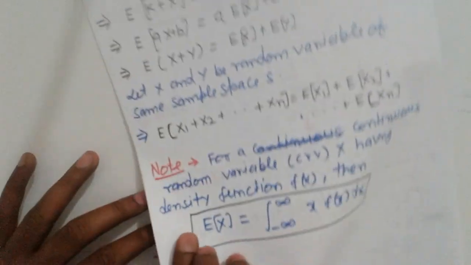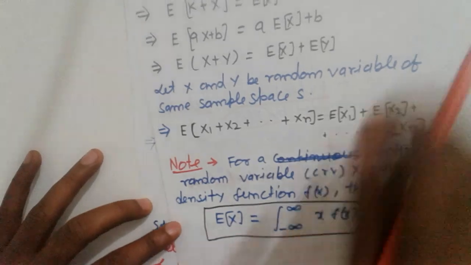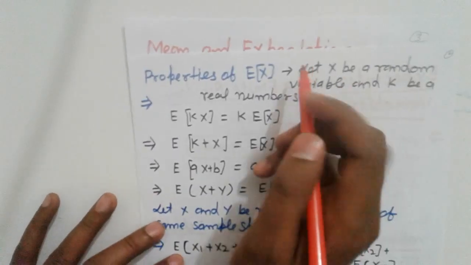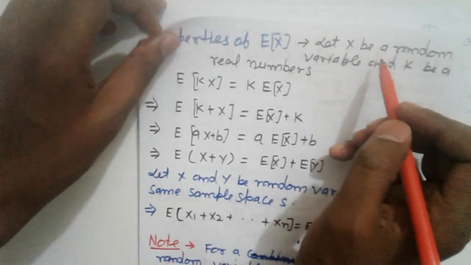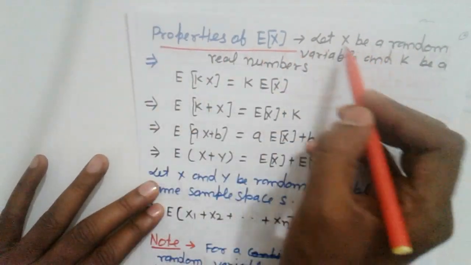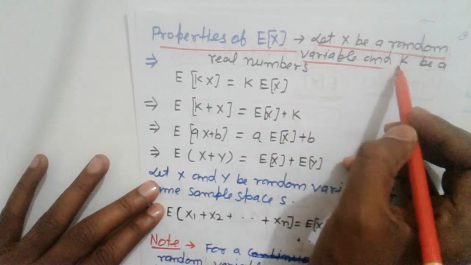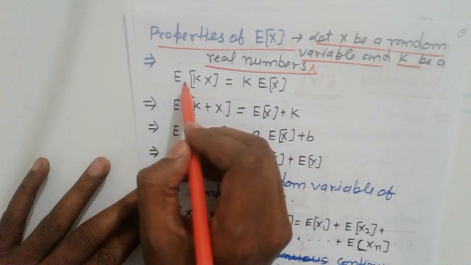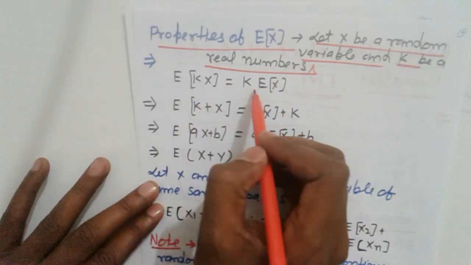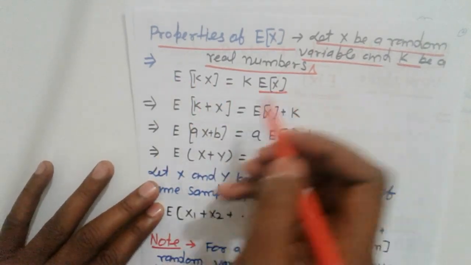Next, some properties of expectation of random variables. Let X be a random variable and k be a constant real number. Then E(kX) is equal to k times E(X).